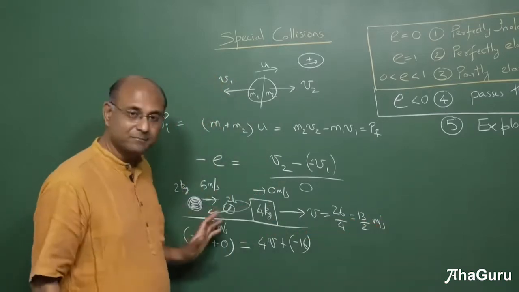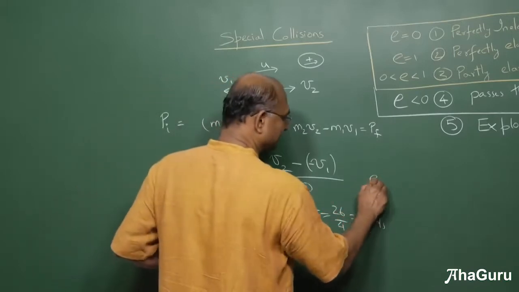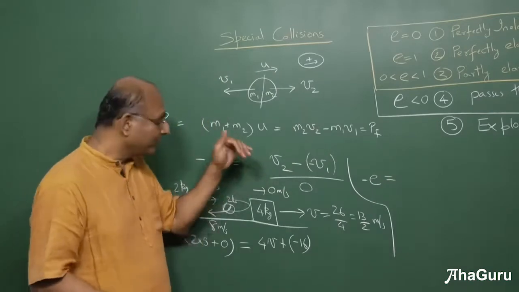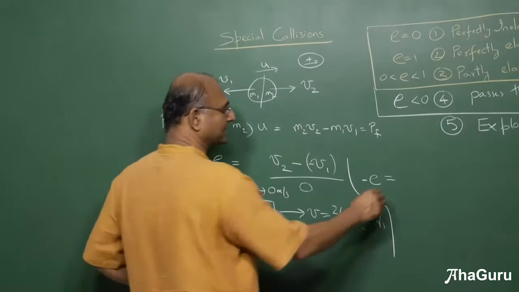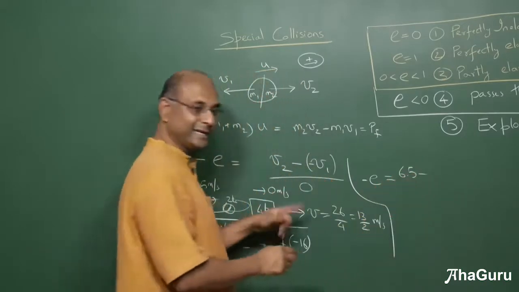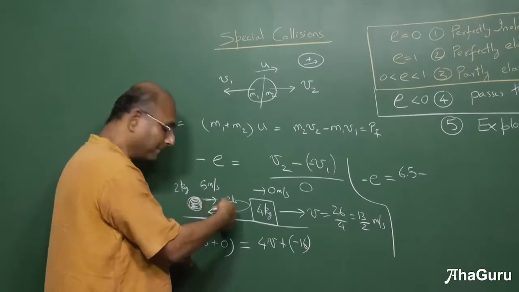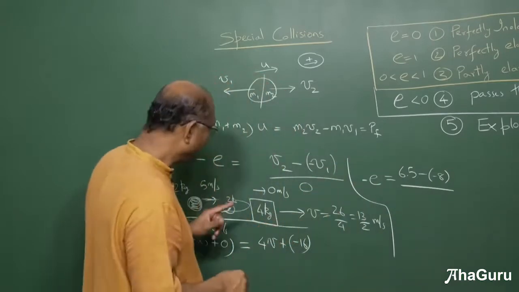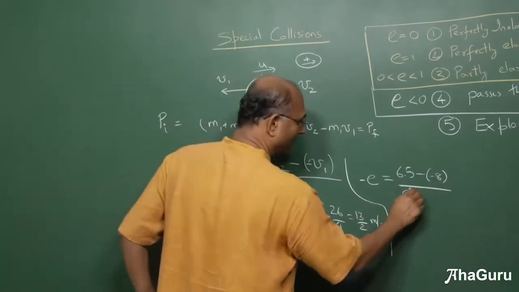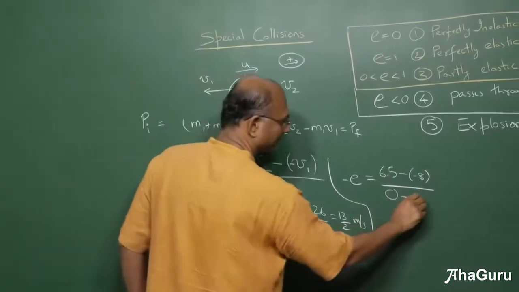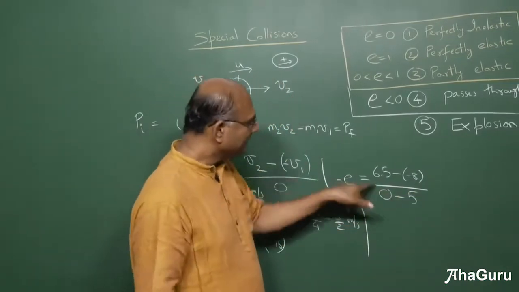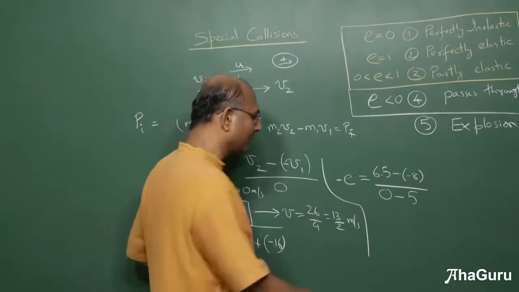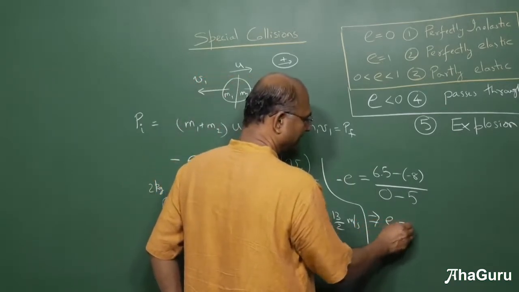Now if you see this whole thing, let us calculate what E is in this case. So minus E is going to be V2 minus V1 divided by U2 minus U1. This is V2, 13 by 2, 6.5. This guy has a velocity of minus 8, so minus of minus 8. U2 minus U1 is 0 minus 5. So you see that this is definitely positive, because this was positive, this is negative. So overall negative, and negative minus minus will cancel out. So you can see that E is a positive number.